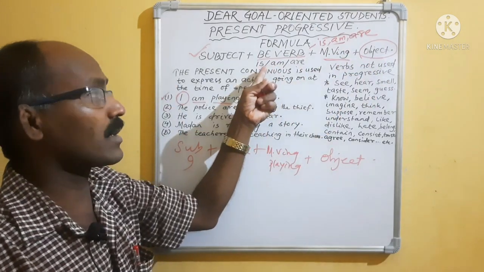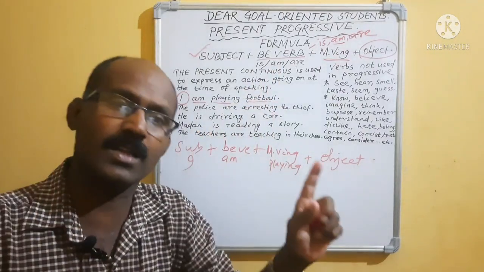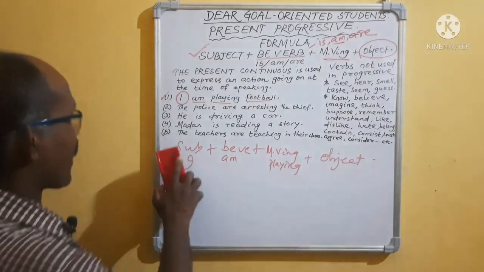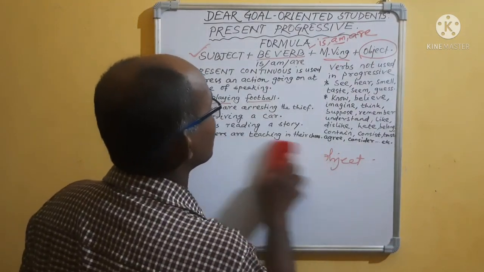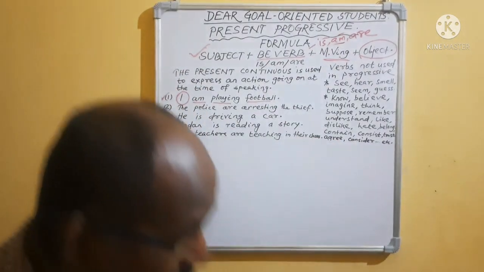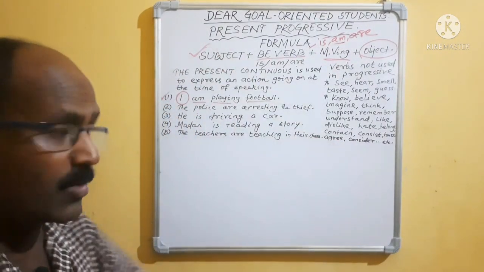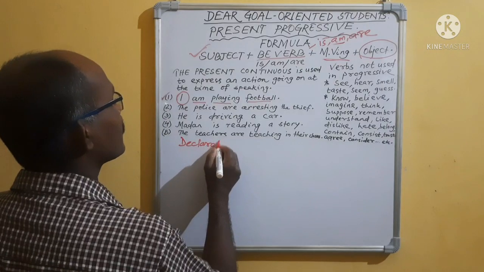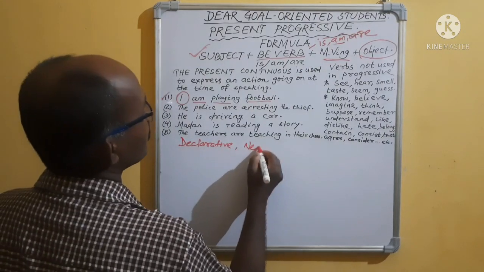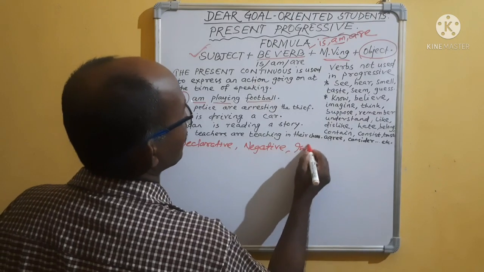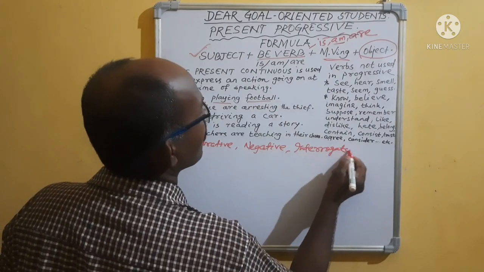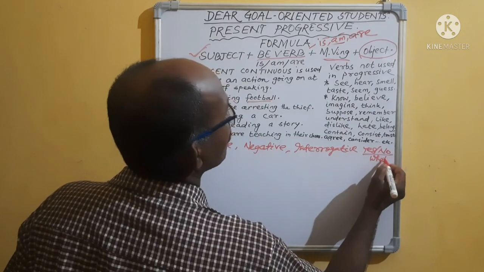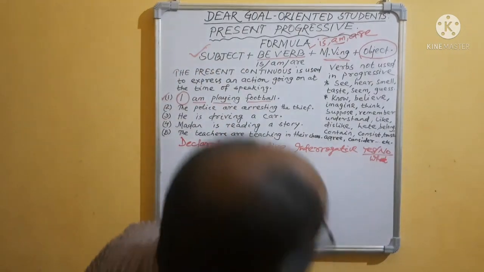Here I have written the be verbs of present tense. Past tense is was and were. I will tell you why it is the past tense. Okay, then come to our next part. We were discussing sentences. If you revise, if you watch the previous video, you will find the sentence types. Number one is declarative, then negative, then interrogative, yes or no, then WH word.